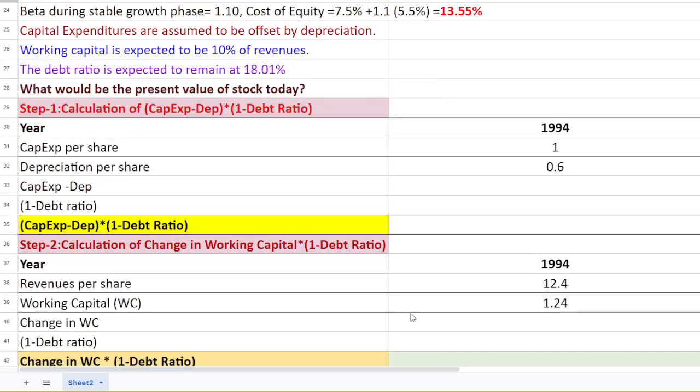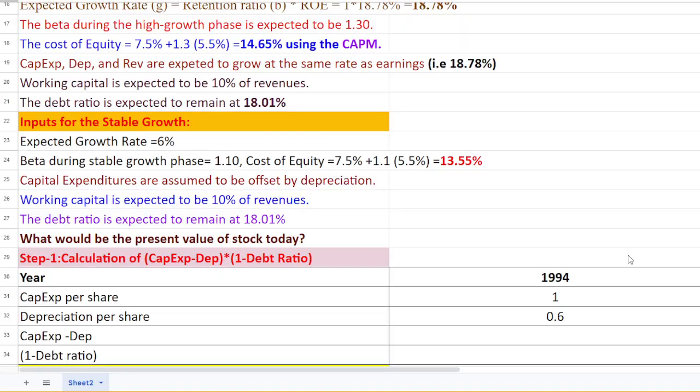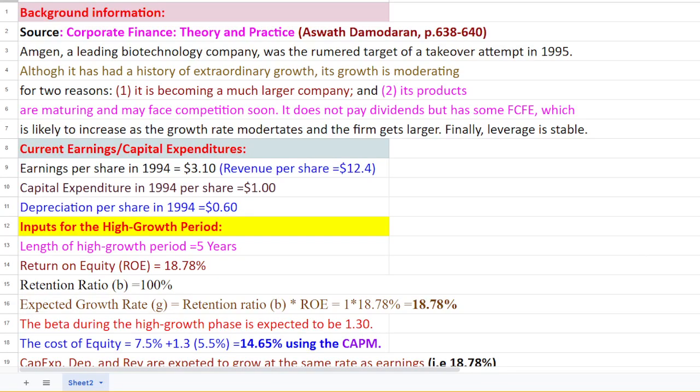The point is that our value of the stock today for this company is $68.038. How we analyze is that if the market price is higher than this value, then we say the stock is overvalued. At the same time, if the market price is lower than this value, which is also called the intrinsic value of the stock today, then it will be underpriced, friends. So from the valuation perspective we can use this to value our stock.